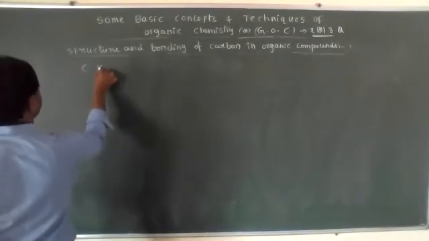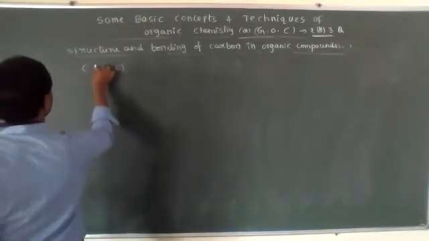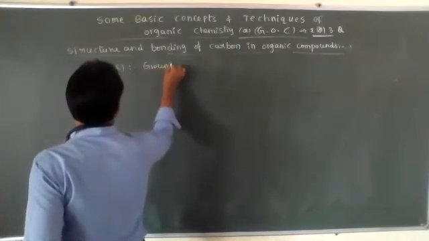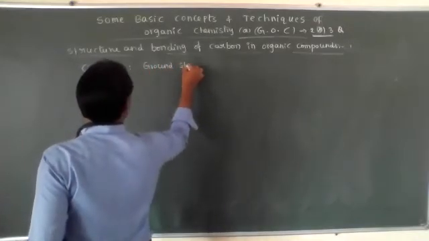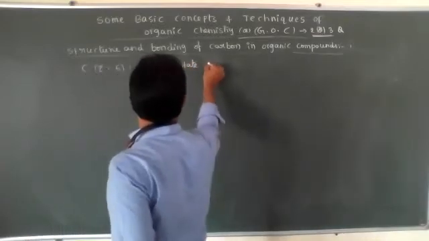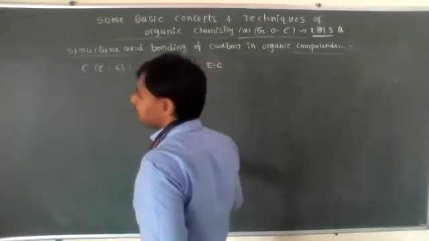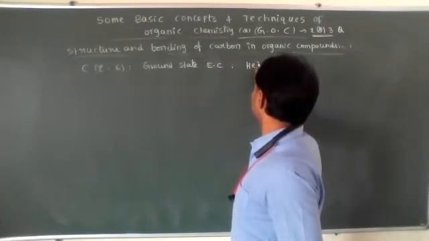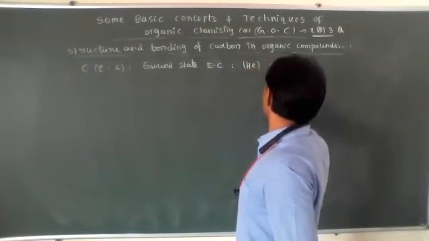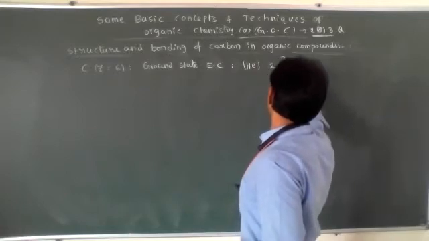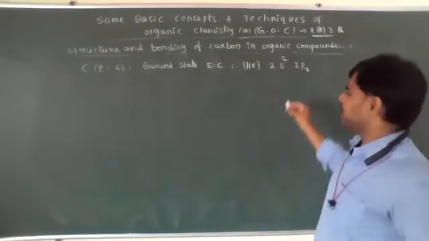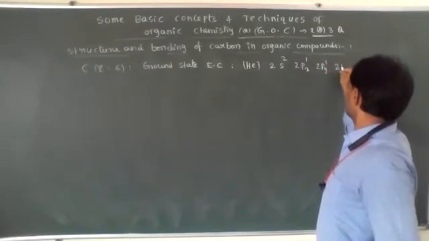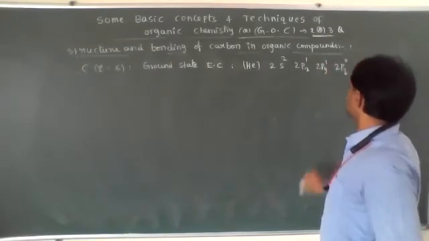Carbon, the atomic number is equal to 6. Its ground state electronic configuration is helium 2s2, 2p2, meaning 2px1, 2py1, 2pz0.